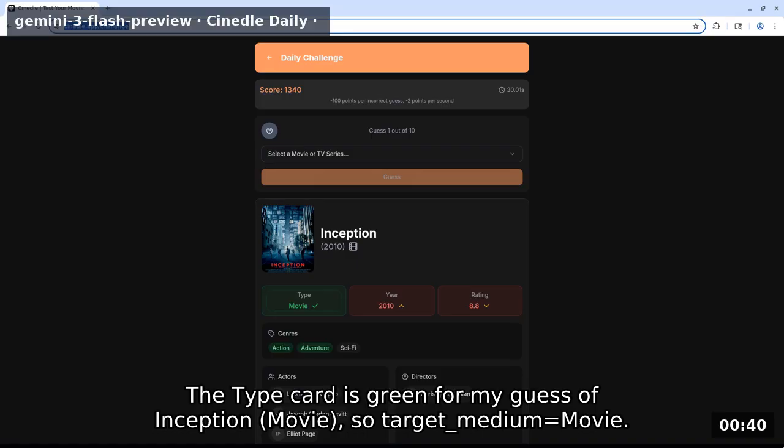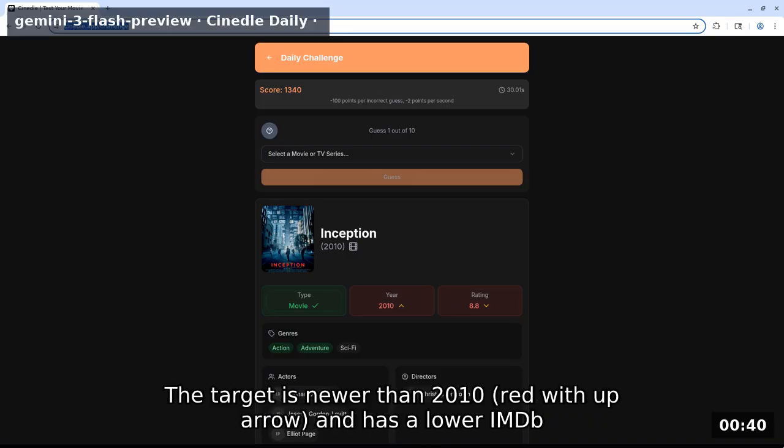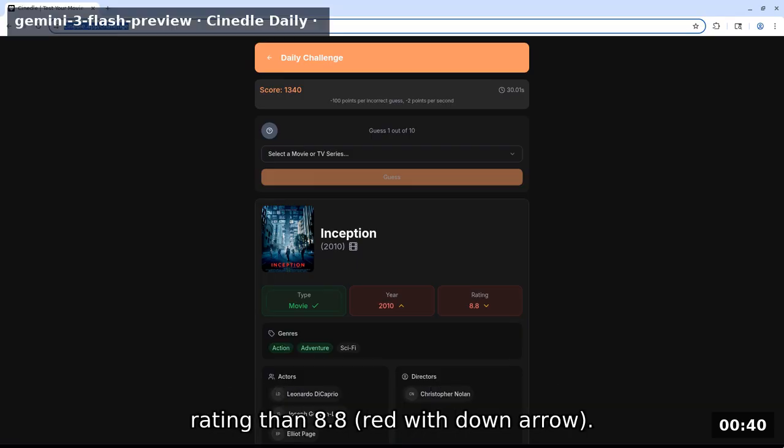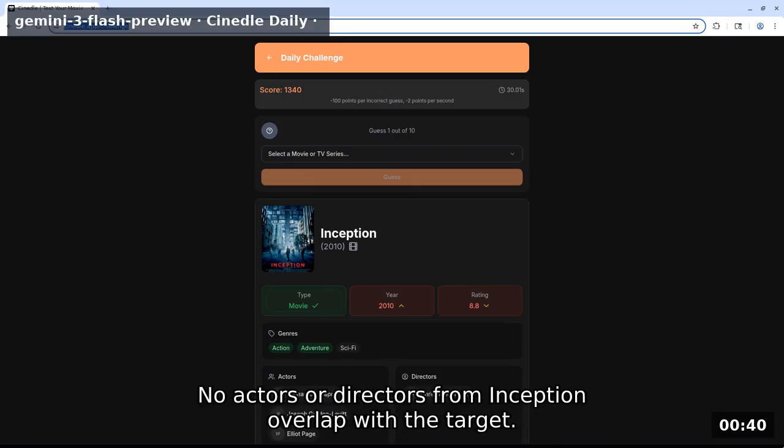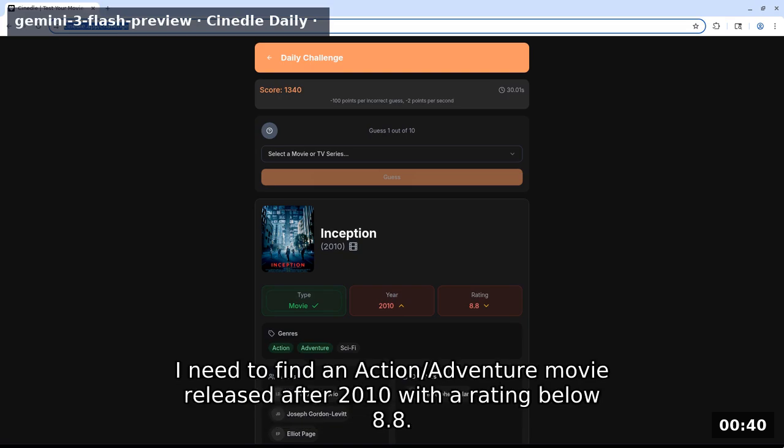The type card is green for my guess of Inception, movie, so target medium equals movie. The target is newer than 2010, red with an up arrow, and has a lower MDD rating than 8.8, red with a down arrow. Action and adventure are overlapping genres, while sci-fi is not. No actors or directors from Inception overlap with the target. I need to find an action/adventure movie released after 2010 with a rating below 8.8.